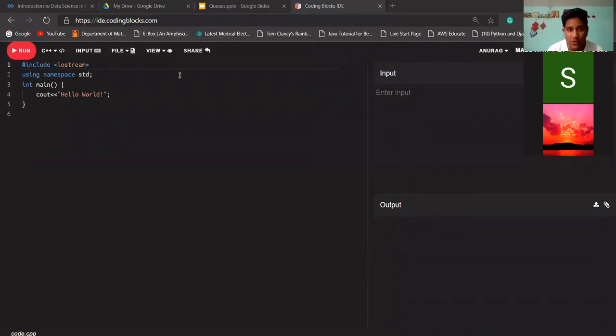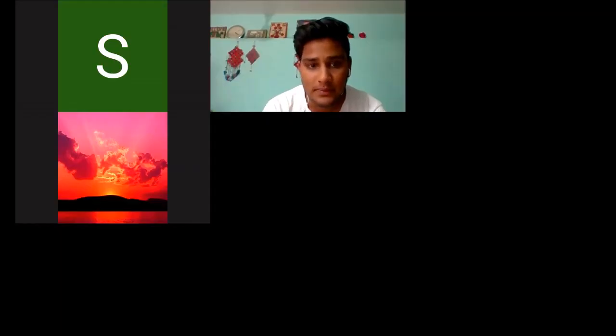It depends on the question where we are going to use queue or where we are going to use stacks. Okay, we'll try to solve some questions. Don't worry, then you'll get to know more about it. Right now we are at the part where we are doing the basics of the queue data structure.